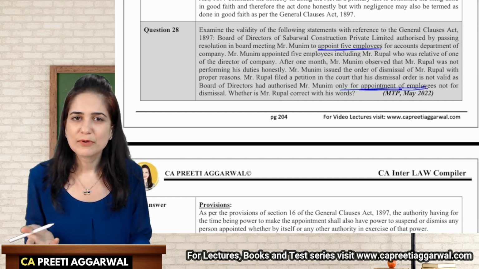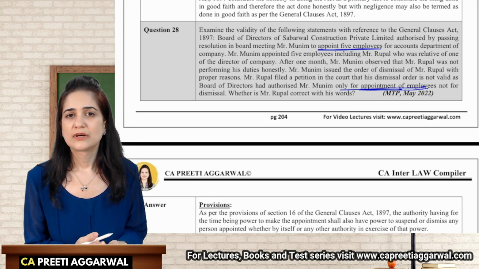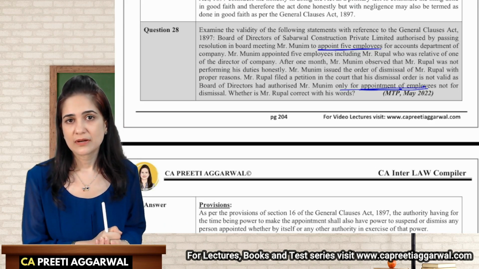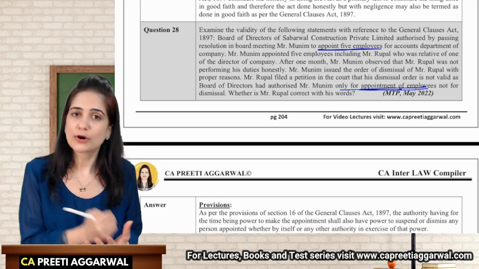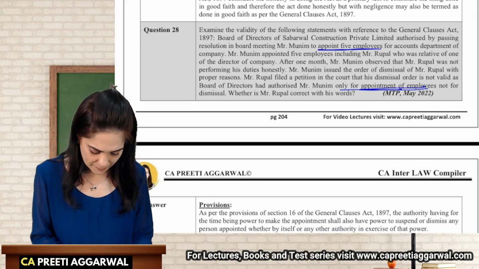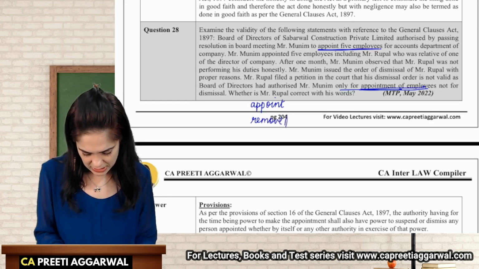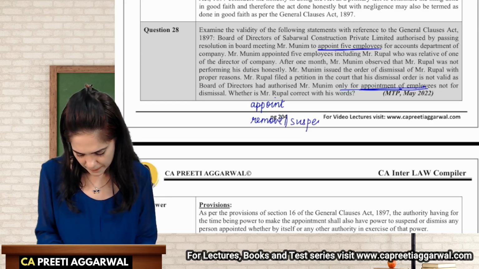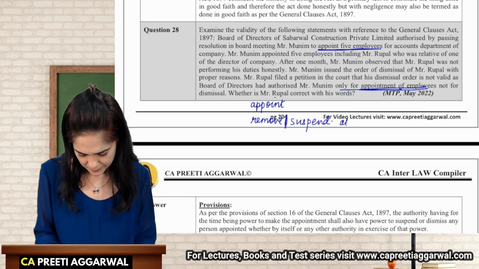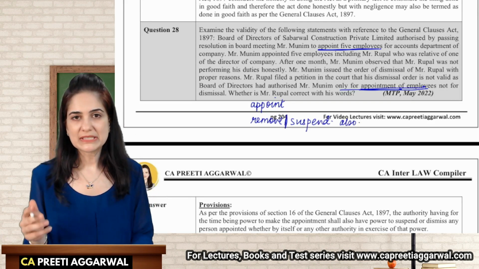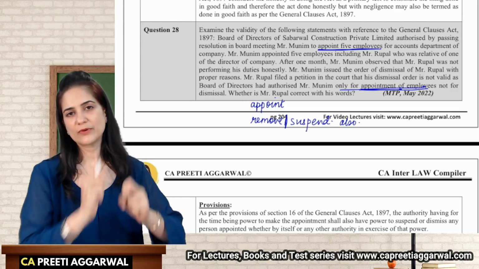The main aim of the General Clauses Act is to shorten the language of law. How will you shorten the language of law? The person who has the right to appoint can remove and suspend also. So this is how we shorten the language of law.